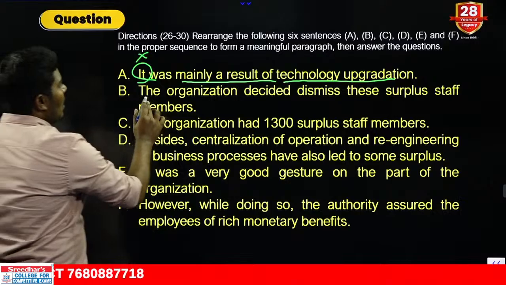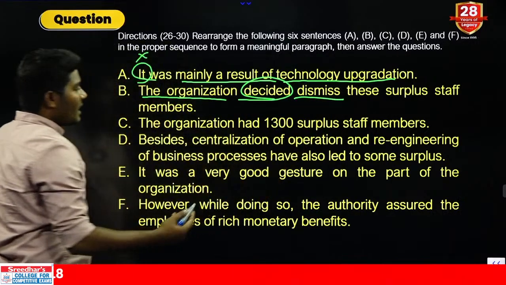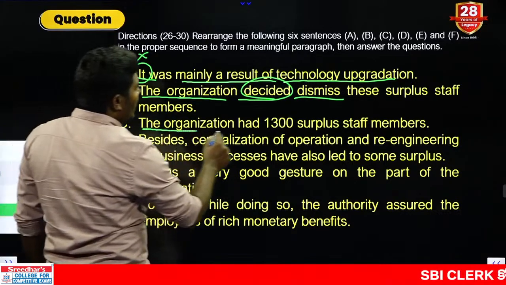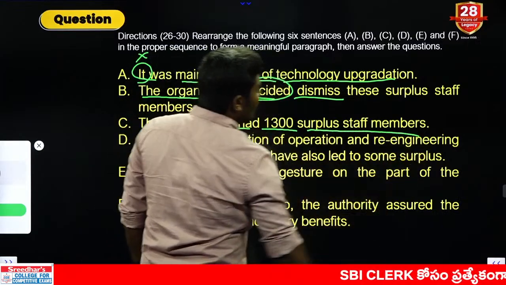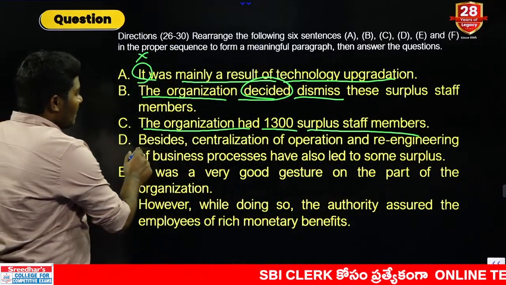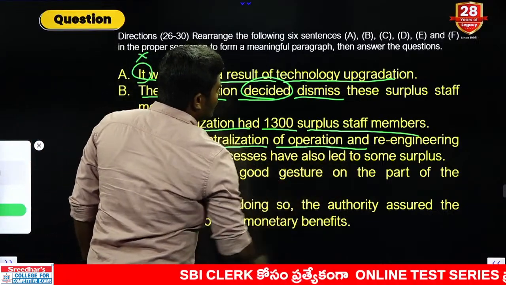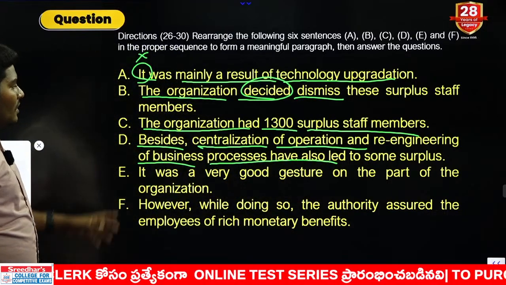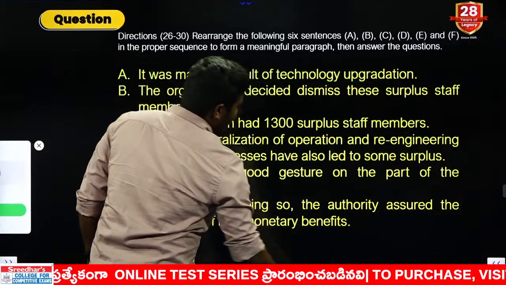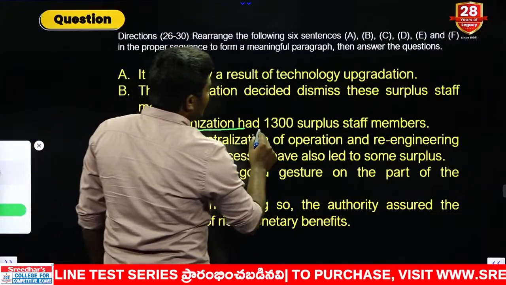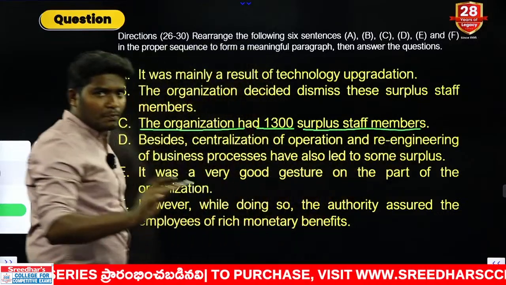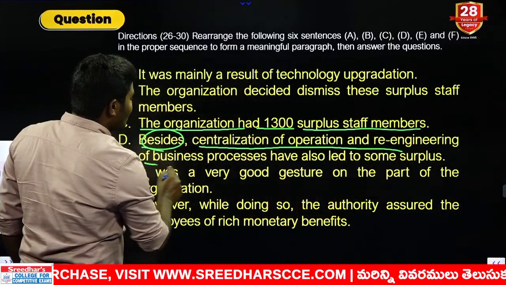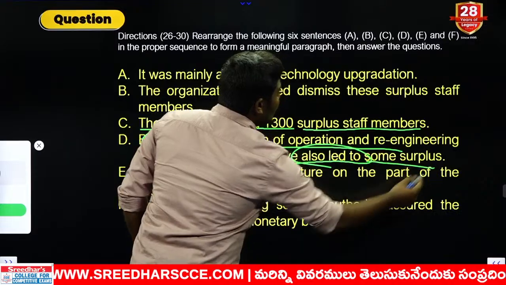We don't know what it is here. Pronoun, keep that away. The organization decided to dismiss. Which organization? Some specific organization, we don't know what it is, keep that on hold. Next one is what? The organization had 1300 surplus staff members. That is point 1. Another point, besides this number, centralization of operation and re-engineering of business process have also led to some surplus.